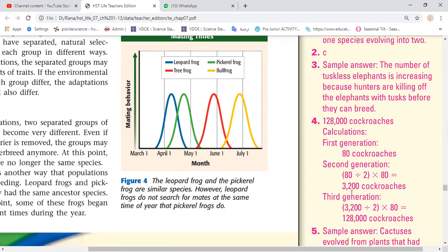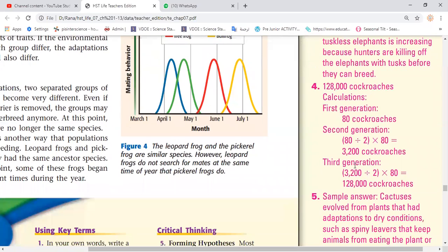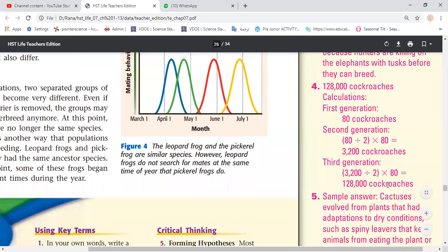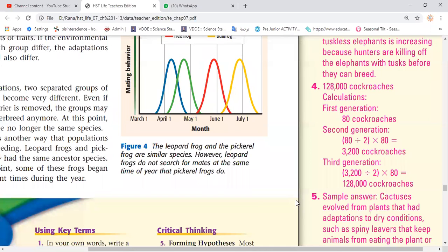Then the second generation, this number, they are going to be divided by 2 because this represents where it said half of them are going to be females. Okay, so they are divided by 2, then multiplied by 80. So that will be the total number we get. Is it clear like this? Guys, is it clear? Yes.